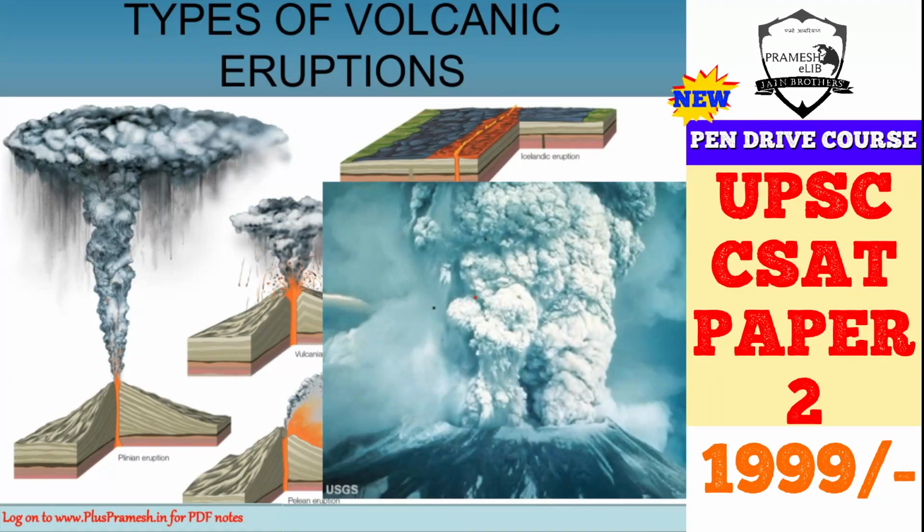Next is the Plinian eruption. Here you can see the Plinian eruption. A cauliflower-like cloud is formed, and this is one of the most explosive, dangerous and destructive kinds of volcanic eruptions that can take place. They also have viscous magmas in them. They can also have rhyolites. They release enormous amounts of energy and create columns of gas and ash that can rise up to 50 kilometers. So you can say that they are bigger eruptions than the Vulcanian eruptions.